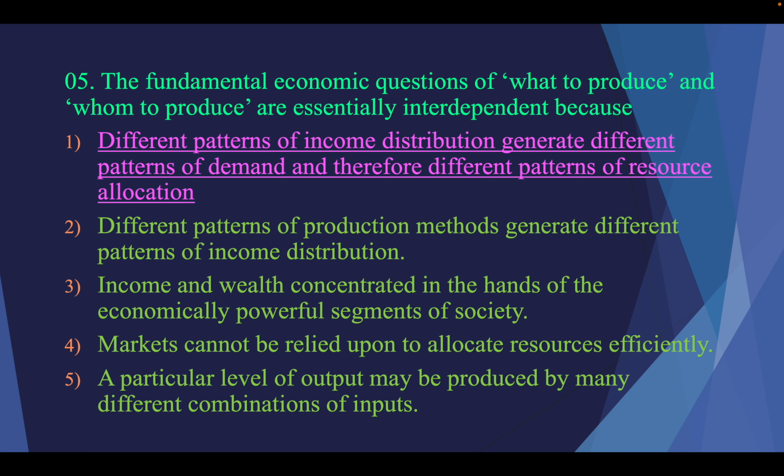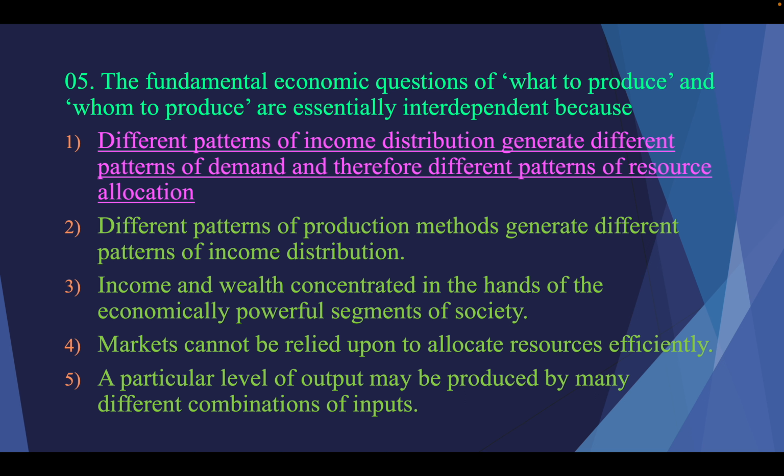But one person who has fewer production factors has less ability to demand goods. Then different patterns of income distribution generate different patterns of demand and therefore different patterns of resource allocation. So the ownership of the production factors and income decide what to produce and whom to produce in the economy.